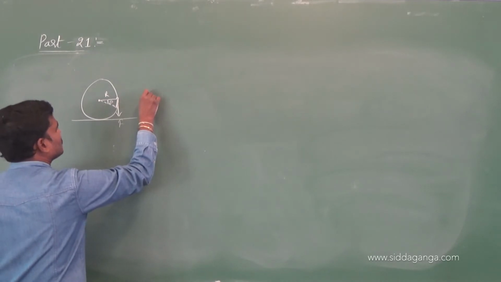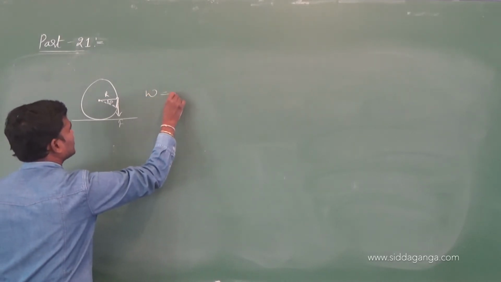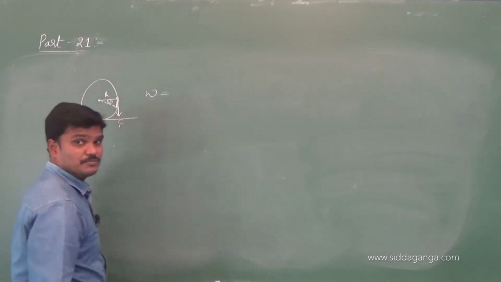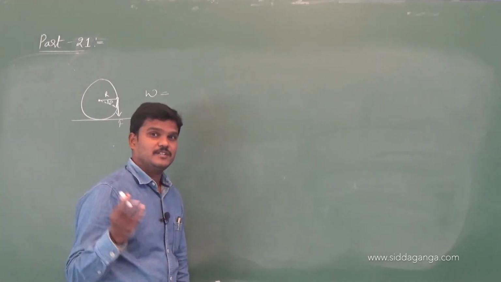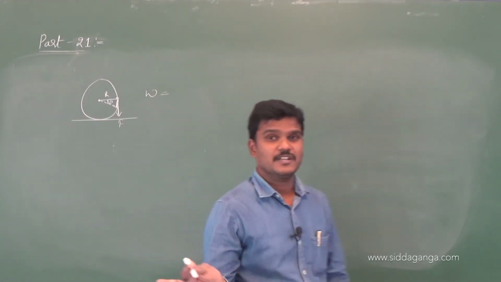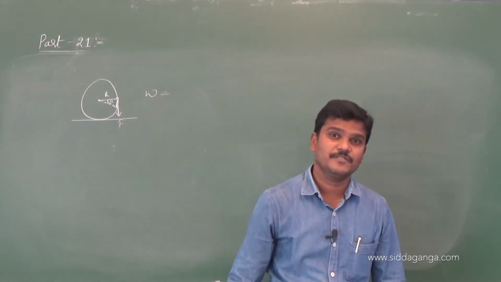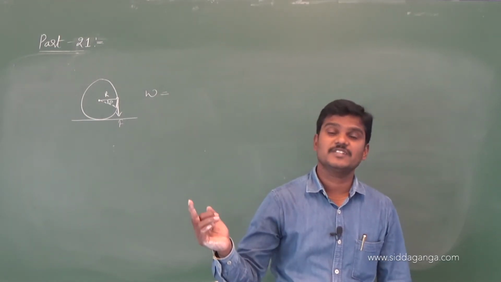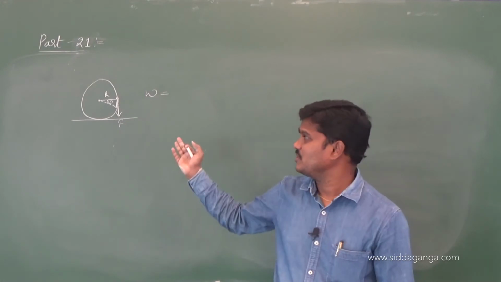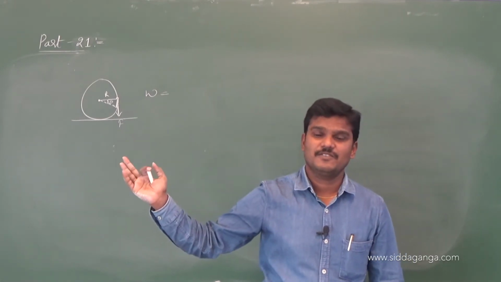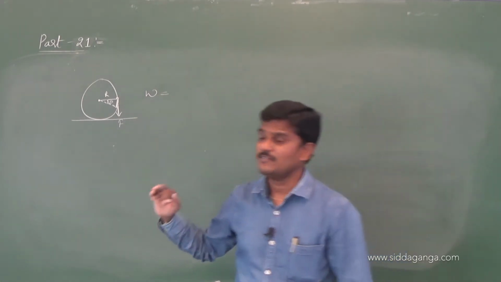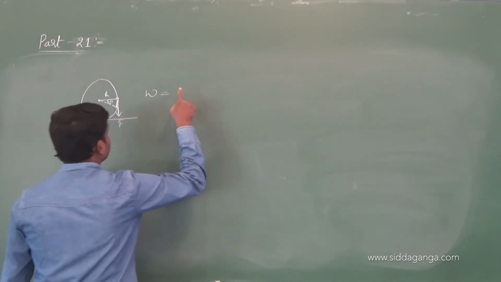Now the work done, we can write it generally as F into S, from the previous chapter. Here F S is replaced by tau, of course that is possible. Tau is equal to r cross F, rF. So F S, what is S?